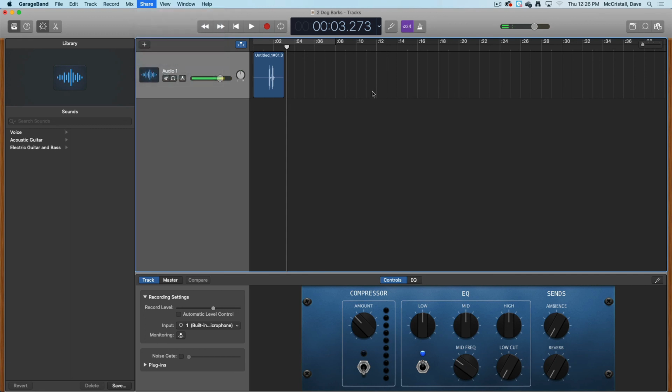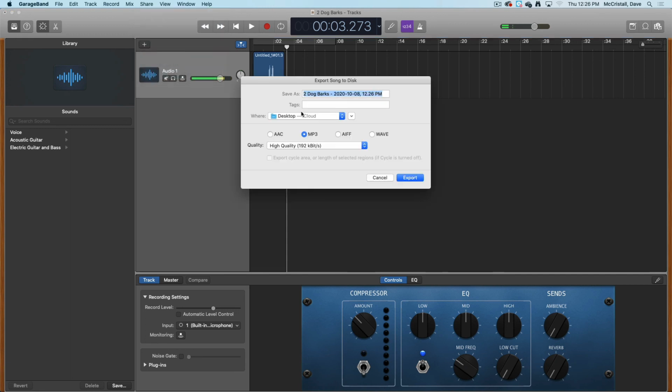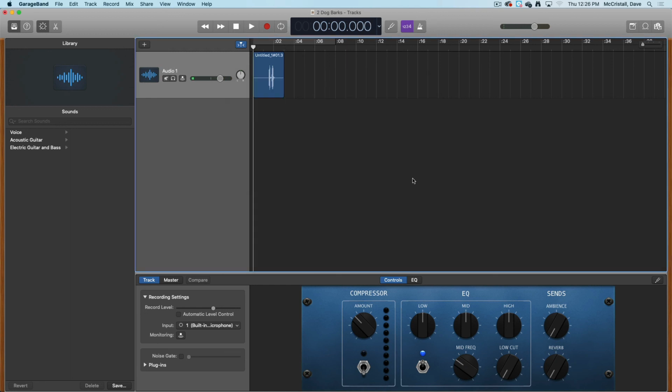We're going to export it as an MP3. And it's going to be woof, woof, I'm going to call it. Woof, woof. And press export. So it's now exported, and then I'm going to press Command Z and bring the other one back, delete this one, and move this one to the beginning.